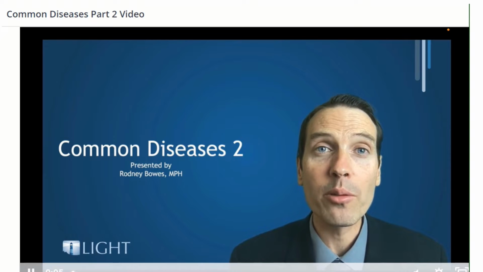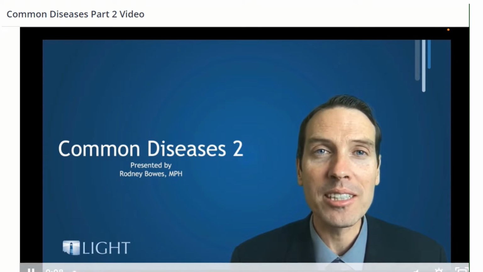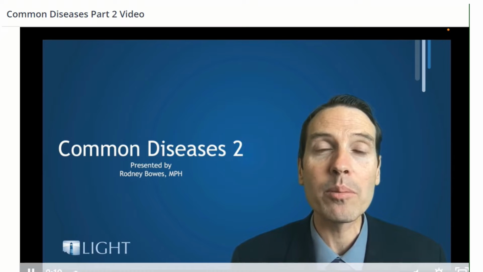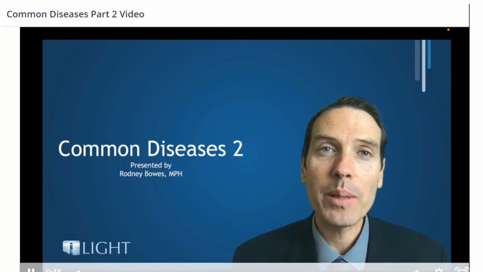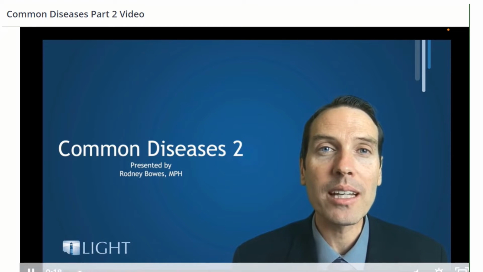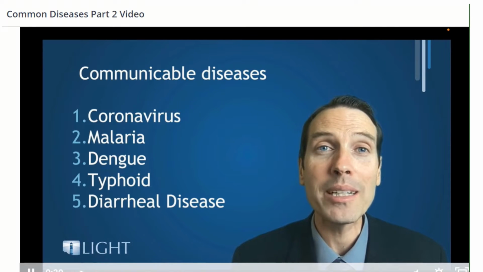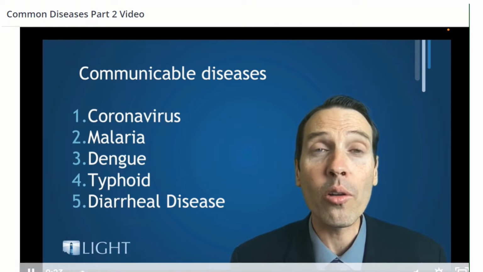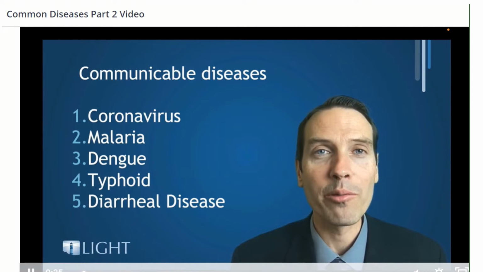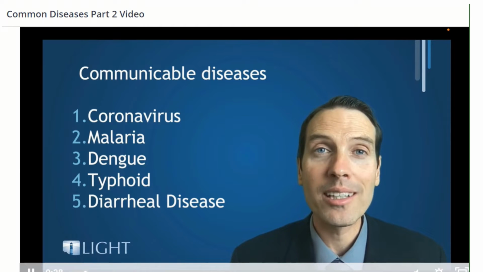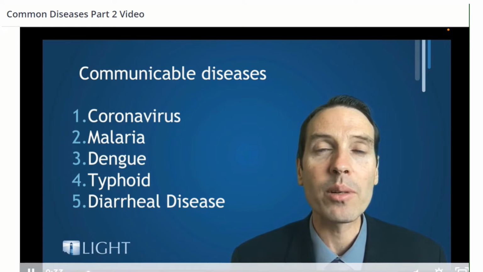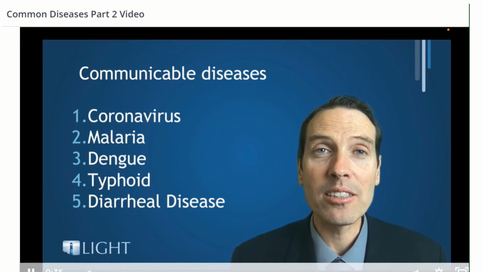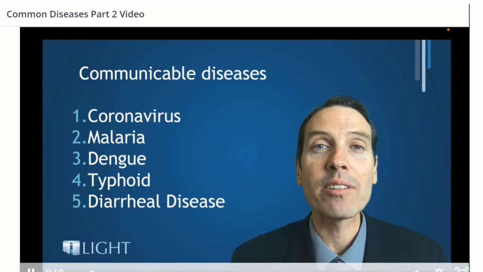In part 2, we are going to look at communicable diseases. That means a disease that is able to be transmitted or passed from one person to another. As we begin, I want you to look very carefully at this chart of 5 common diseases that are all throughout India. We have coronavirus, which we unfortunately know so well, malaria, dengue fever, typhoid, and diarrheal diseases. These diseases cause a lot of heartache, misery, suffering, and even death.